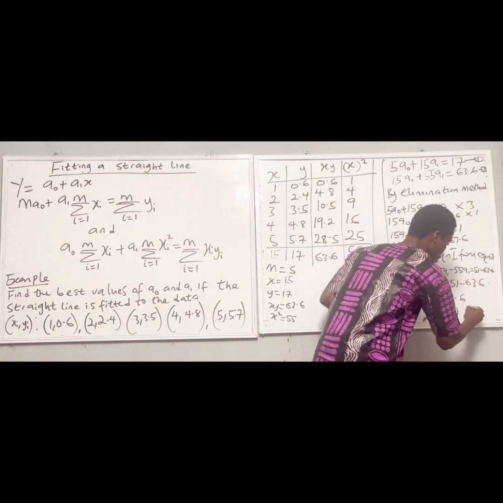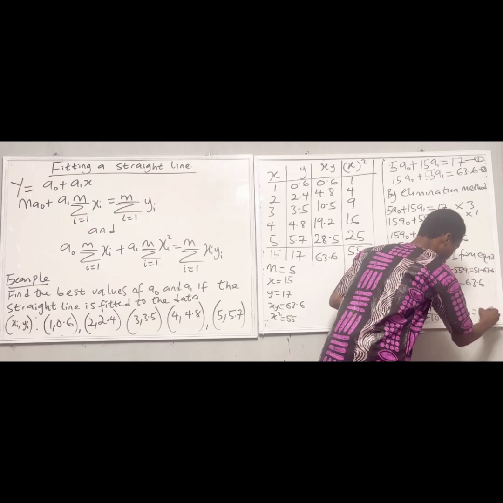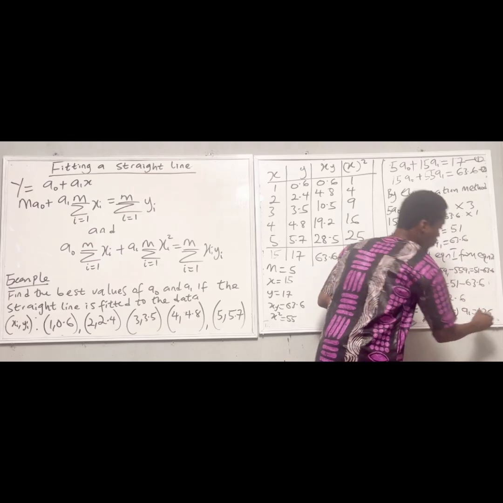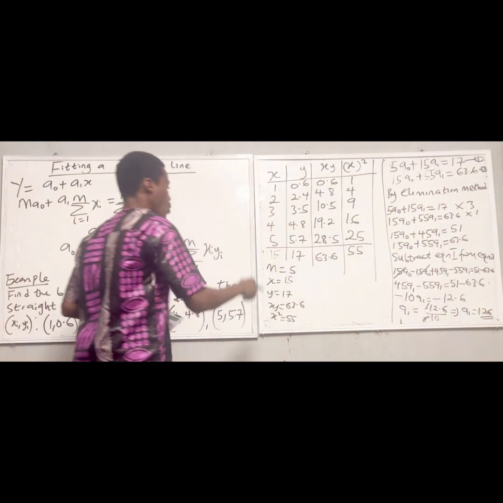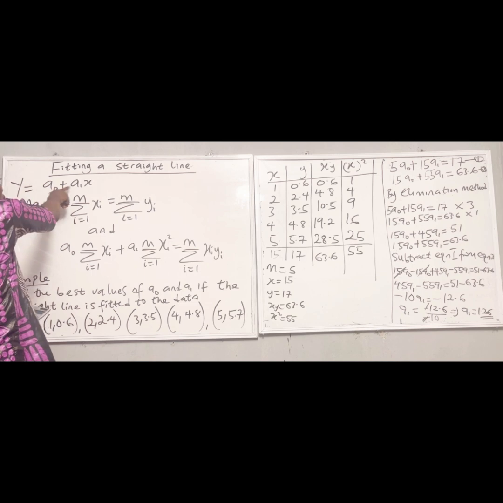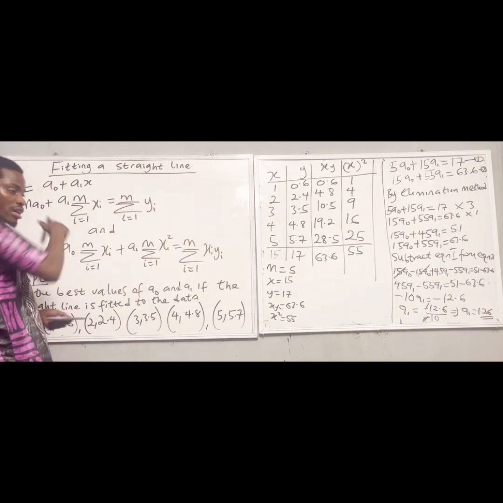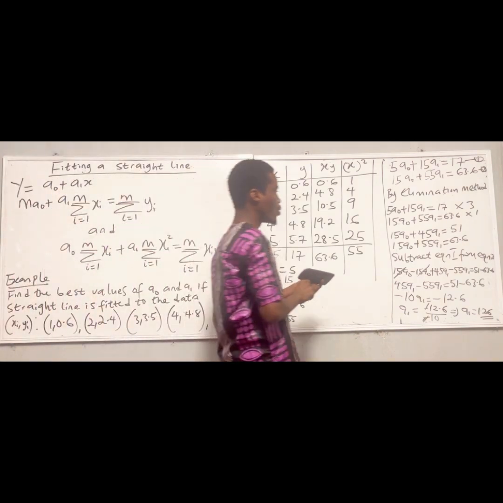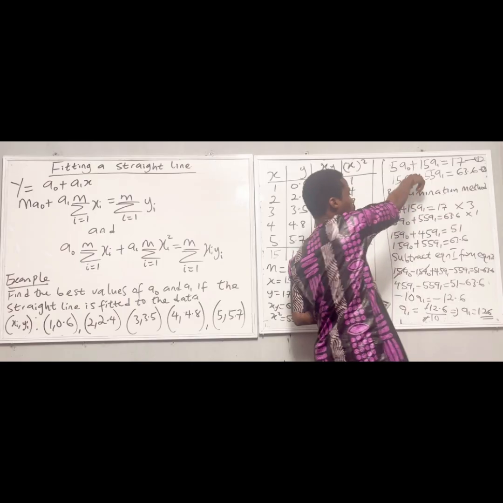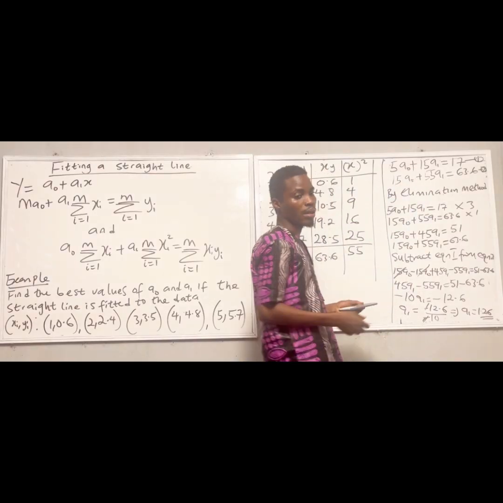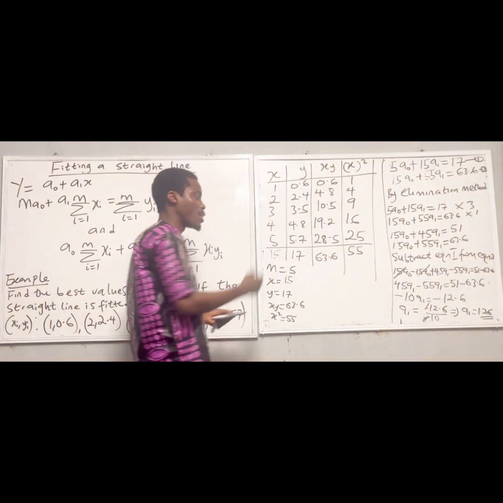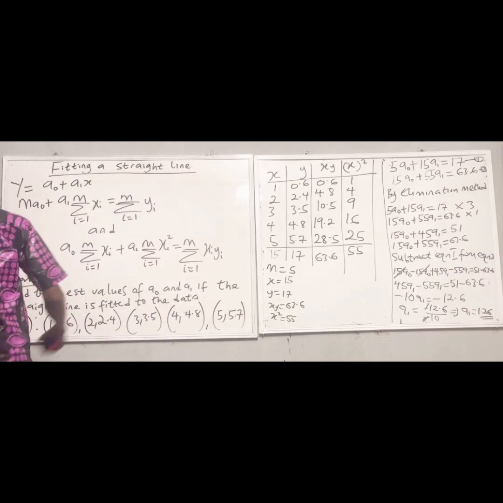So my a1 is equal to 1.26. So I've gotten my a1. Next is to find my a0. Since I've gotten my a1, I can use either equation 1 or equation 2 to get my a0. You can take screenshots for this.